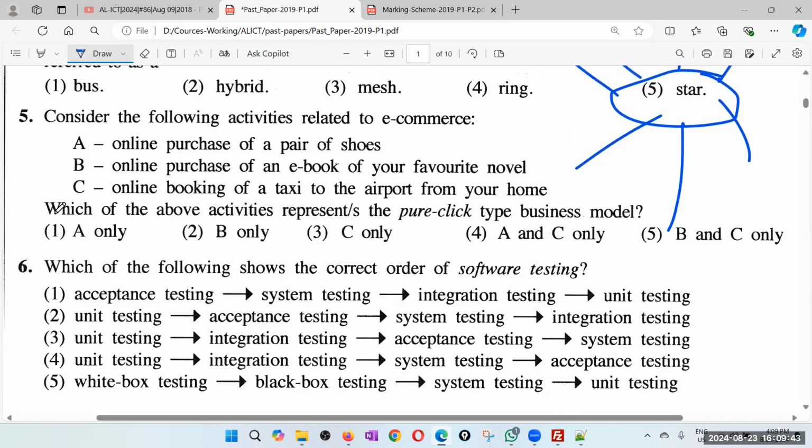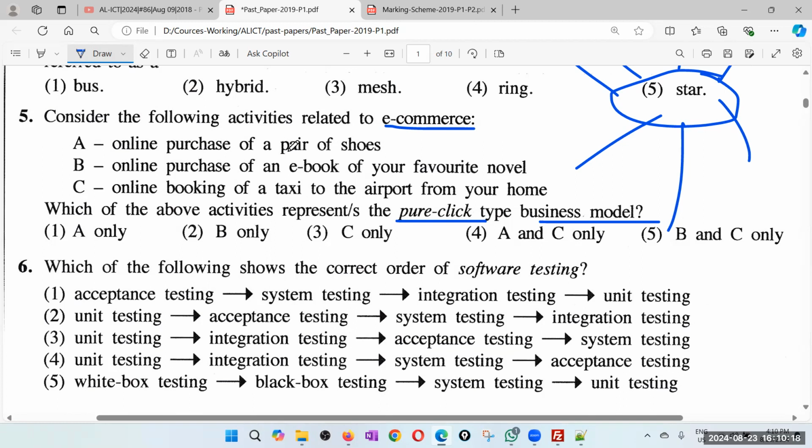Right. Fifth question. Consider the following activities related to e-commerce. Which of the above activities represents pure click type business model? Pure click means you only sell online. You don't have a physical store. Your customers can't visit your physical stores and buy. So remember what are the categories? Pure click, pure brick. Of course, pure brick is not into the business. Then the click and brick or brick and click.